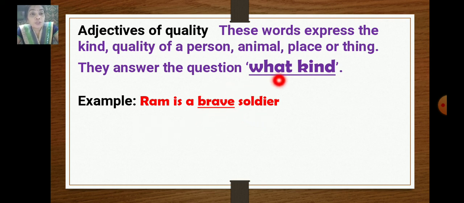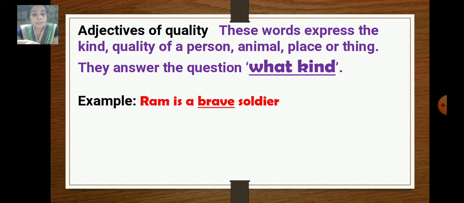So if you get the answer to the question what kind, read the sentence again and again. Ram is a brave soldier. So ask yourself, what kind of soldier? He is a brave soldier. So this is the adjective of quality.